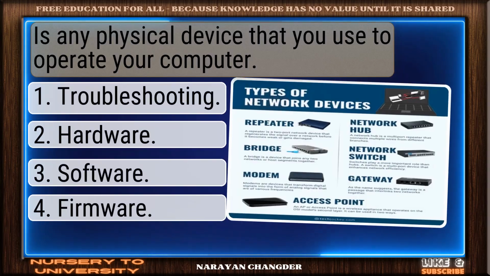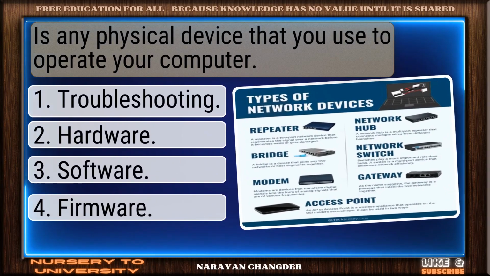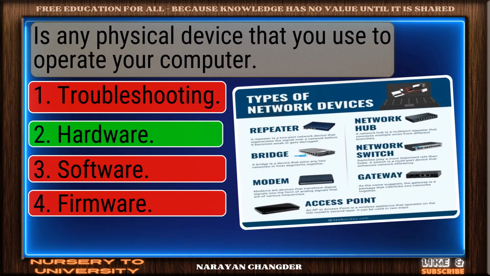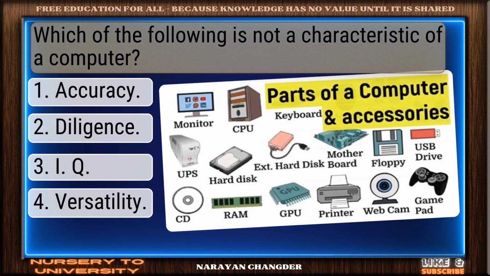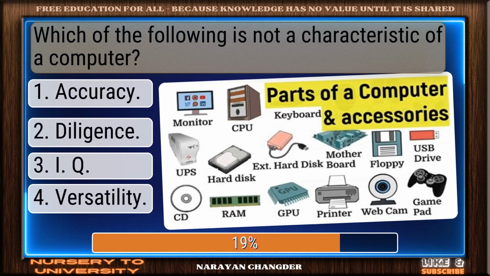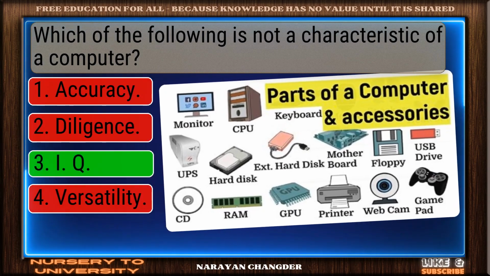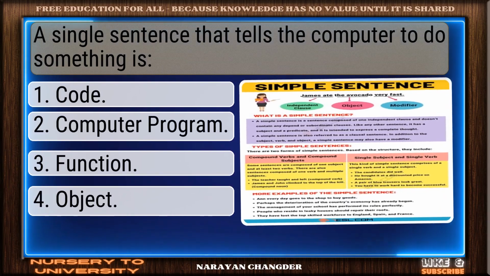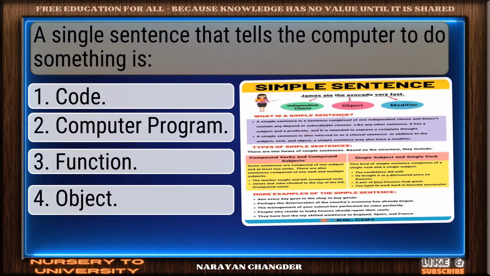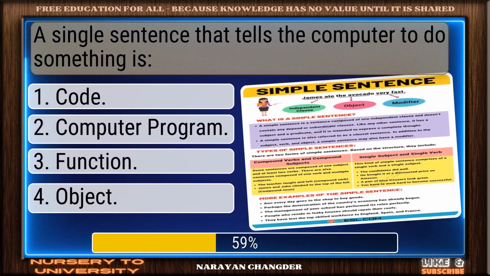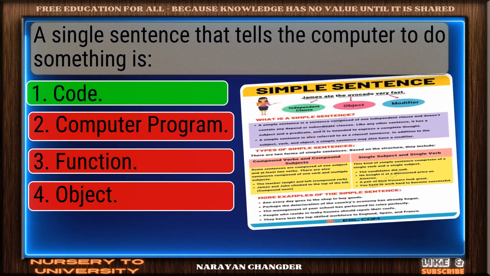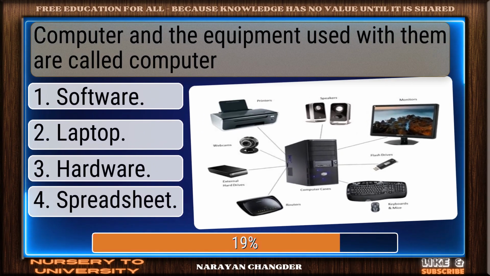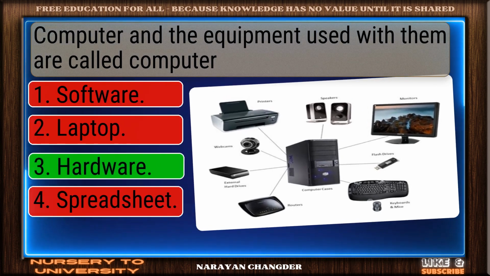Is any physical device that you use to operate your computer? Exactly. Hardware makes sense. Which of the following is not a characteristic of a computer? Smart move. IQ is accurate answer. A single sentence that tells the computer to do something is. Clear logic. Code is sound. Computer and the equipment used with them are called computer. Perfect. Hardware is the one.